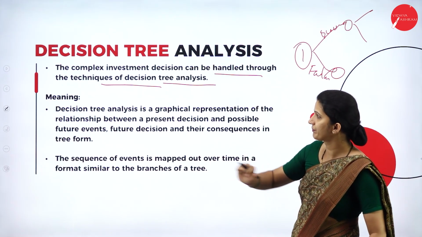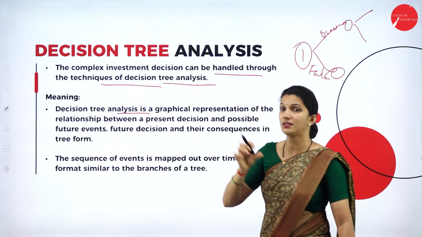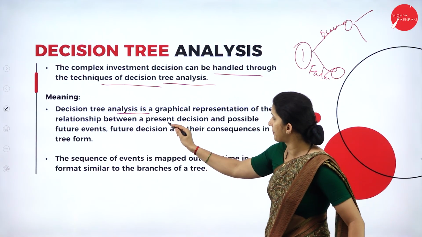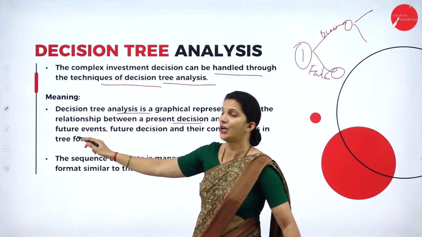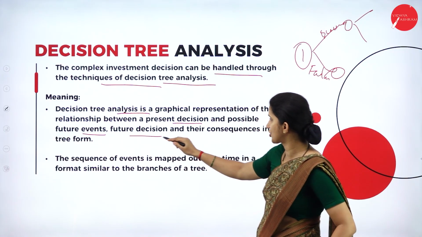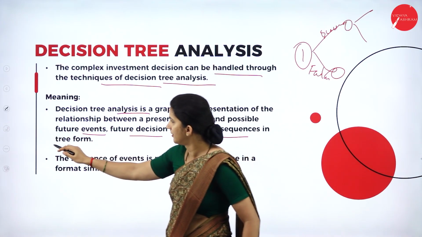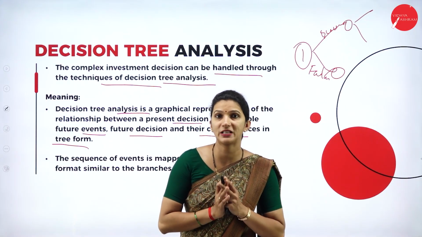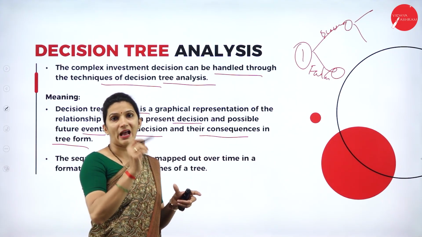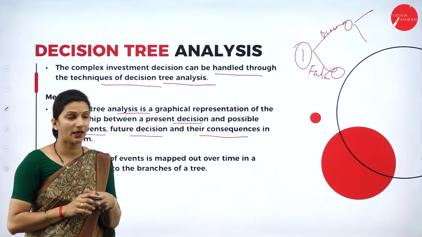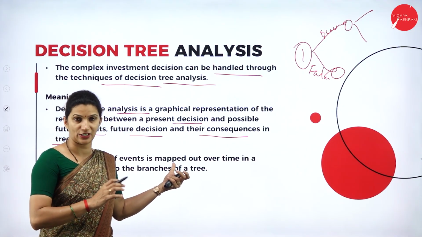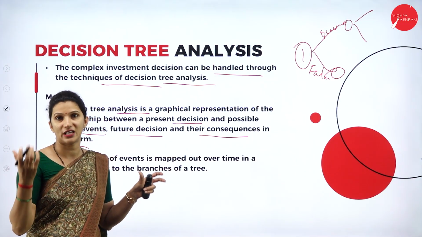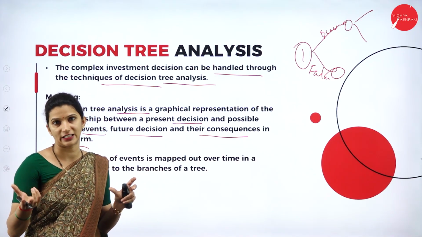Decision tree analysis is a graphical presentation of the relationship between present decisions, possible future events, and future decisions and their consequences in a tree form. So it is represented in the form of tree branches. That's why we call it decision tree analysis.